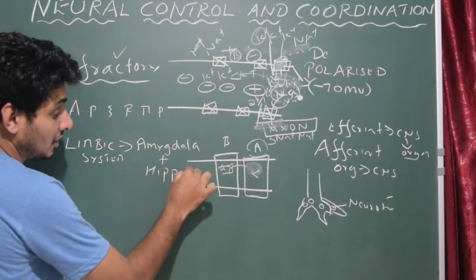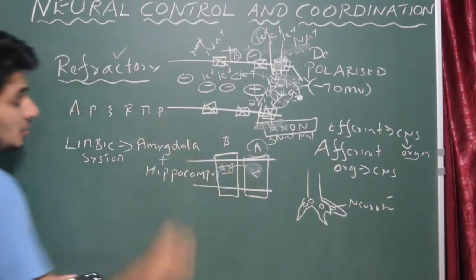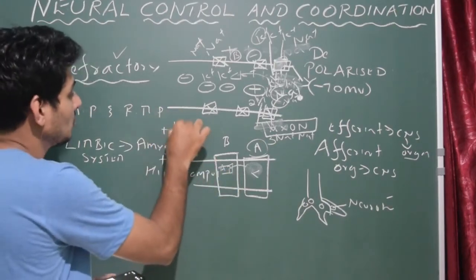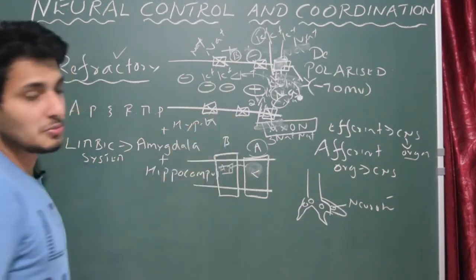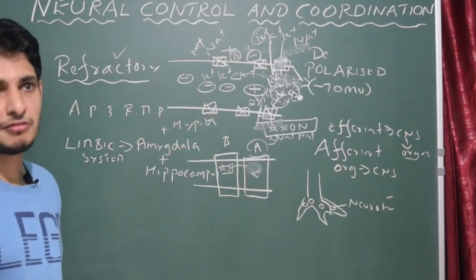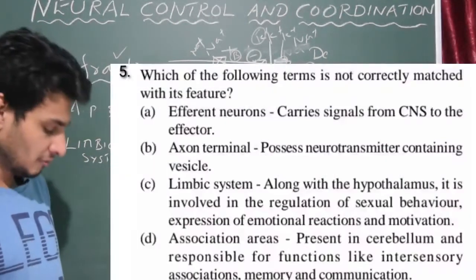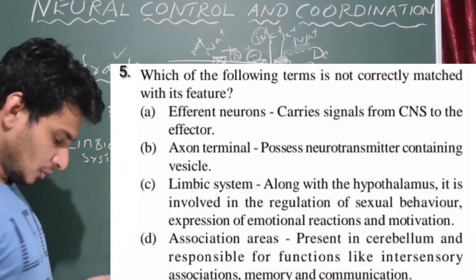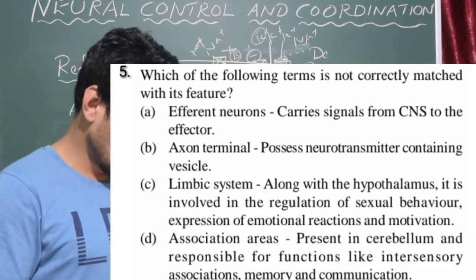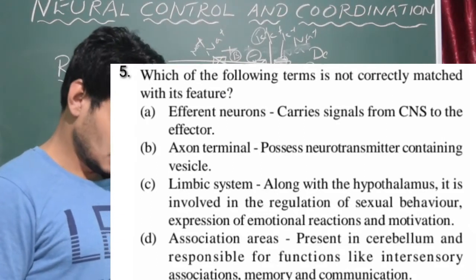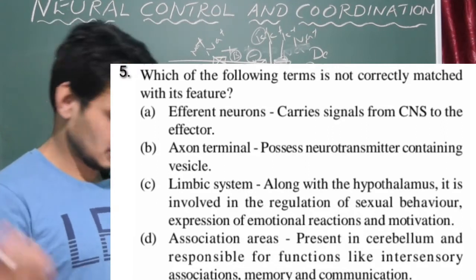Please remember it, very important. Amygdala and hippocampus along with the hypothalamus are important for expressions like fear, rage, and even sexual behavior. The limbic system along with the hypothalamus is involved in the regulation of sexual behavior, expression of emotions, that is emotional reactions, and motivation. Yes, that is also correct.